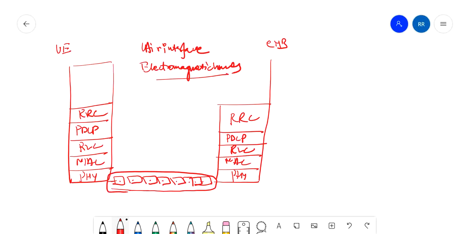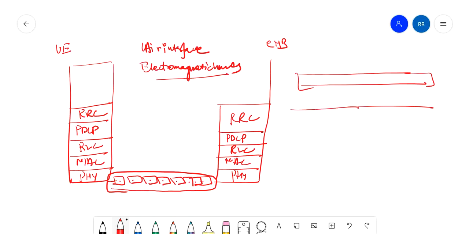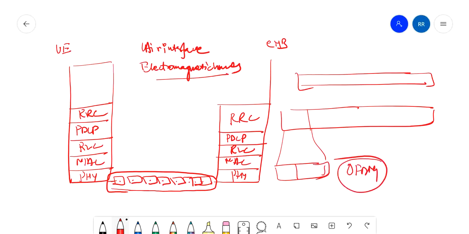I have told you what a frame is, what a subframe is, and what a slot is. There are two slots of 0.5 ms, and in a slot there are OFDM symbols. Now how the information is transferred over OFDM symbols, and how the PRBs are made in terms of frequency and time, I'll explain in my next lecture.